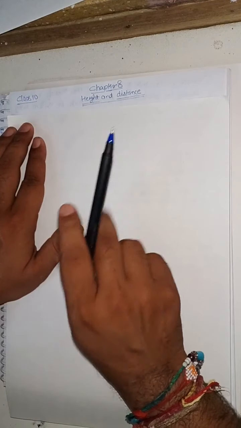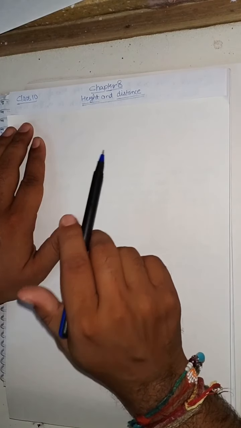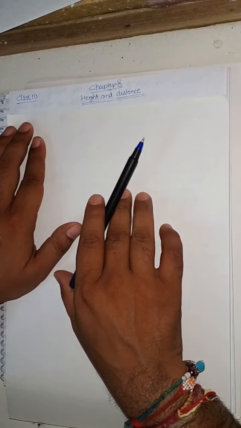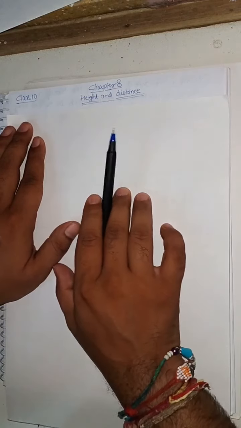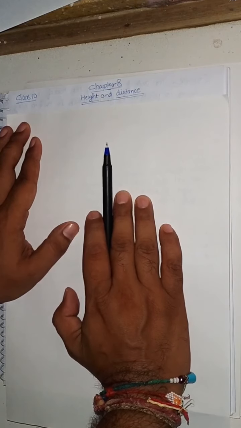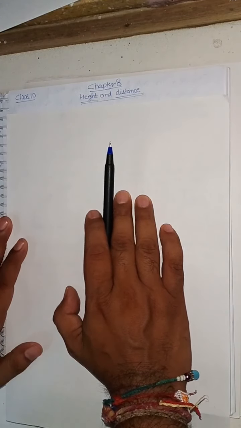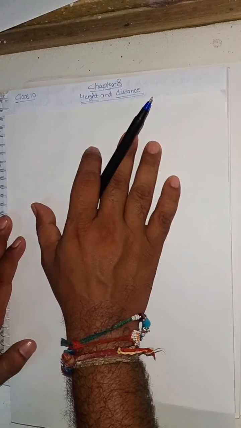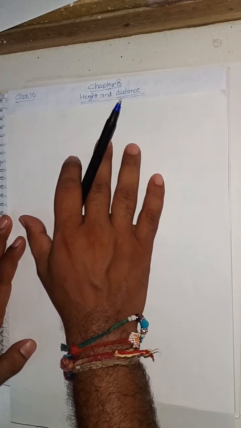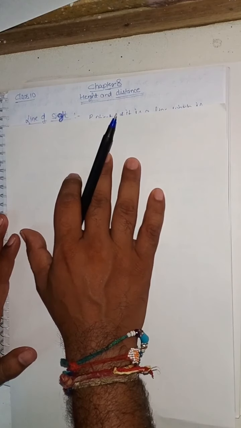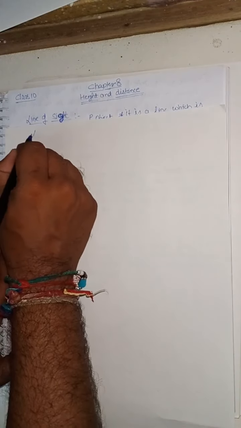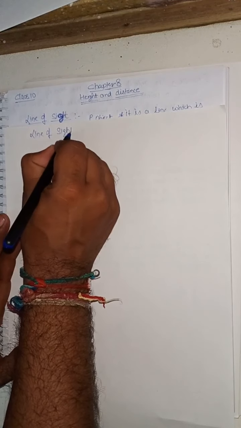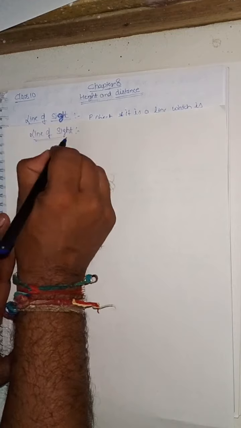In this also we are going to apply the trigonometry formulas which we have discussed in our previous videos. Before we proceed in this chapter, I would like to discuss some terms which will be used in this chapter. The first term is line of sight. What do we understand by the line of sight?